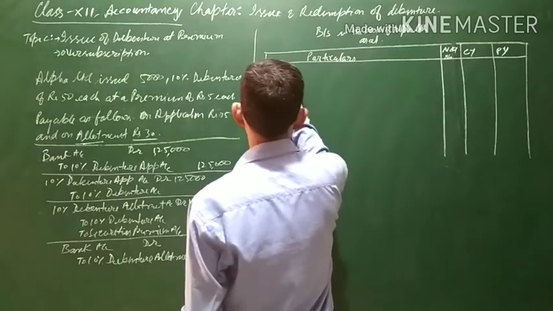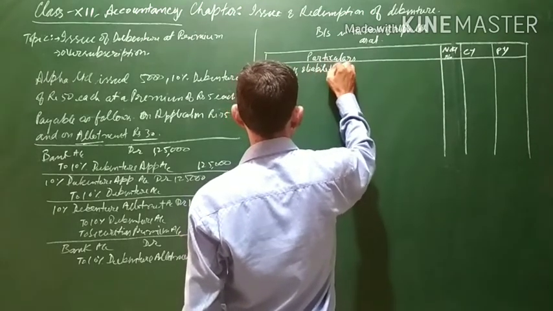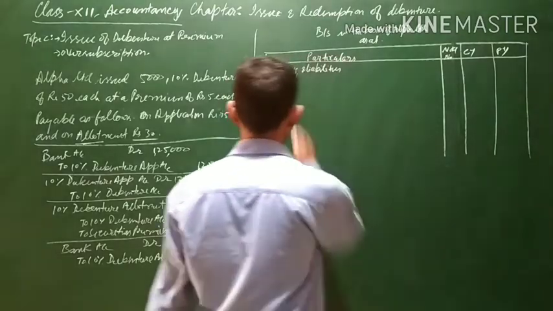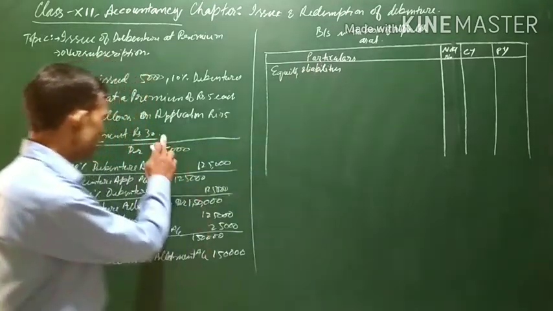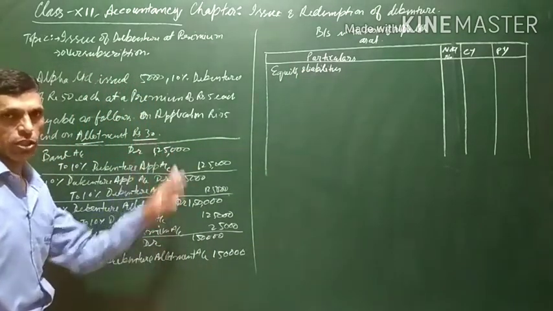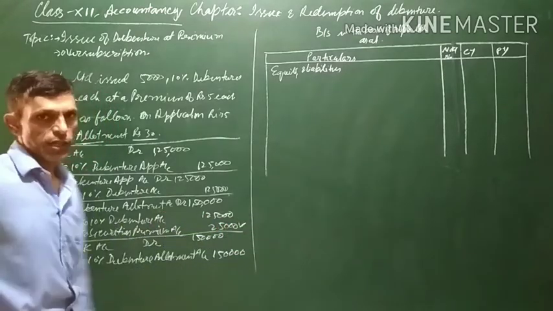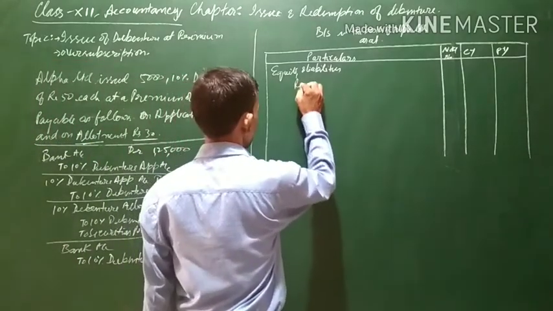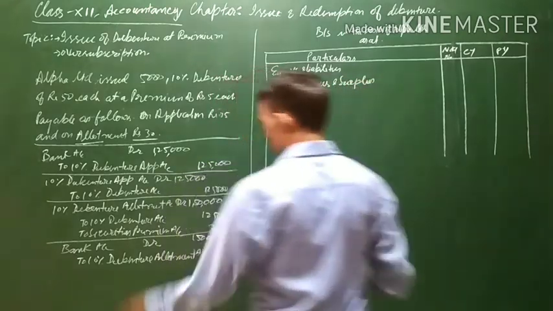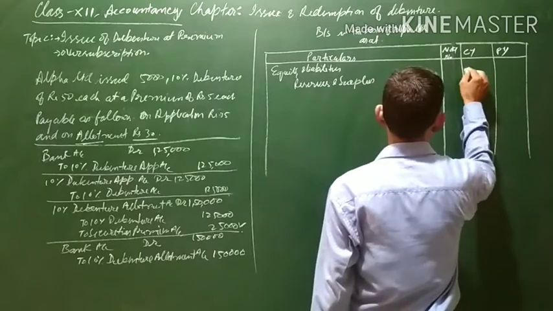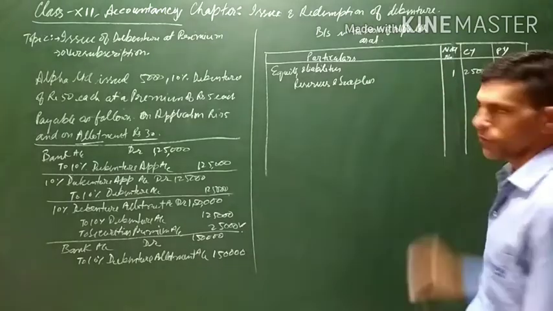So first of all, we will be writing here equity and liabilities. Below equity and liabilities, there are various things. First is the share capital. Nothing is related to the shares, because shares are not issued, debentures are issued. But this premium amount will be transferred to where? The reserve and surplus. So here we will write reserves and surplus. The amount of reserves and surplus is 25,000, and here we will also be writing note number 1 for the reserves and surplus.